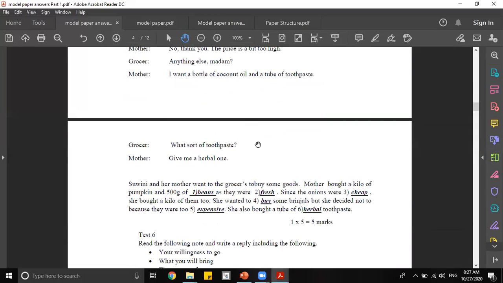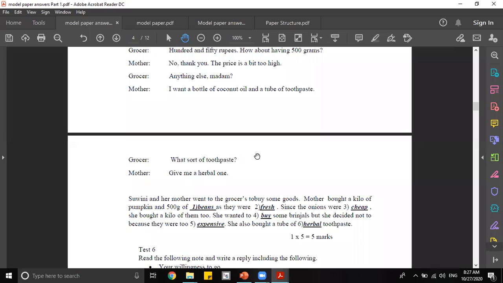She said the price is a bit too high, that means expensive. You have to write down that word by using one word. So you can't say a bit too high. You have to write down one word for a bit too high. So the most suitable one is expensive. Because they were too expensive, that's why she didn't buy brinjals.